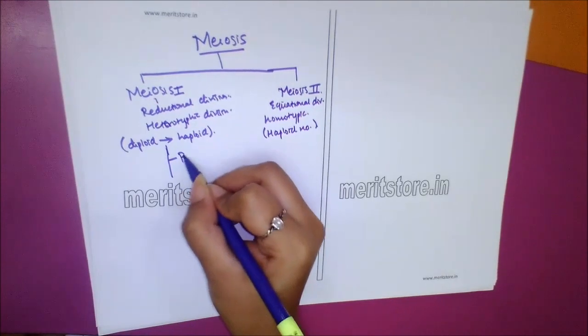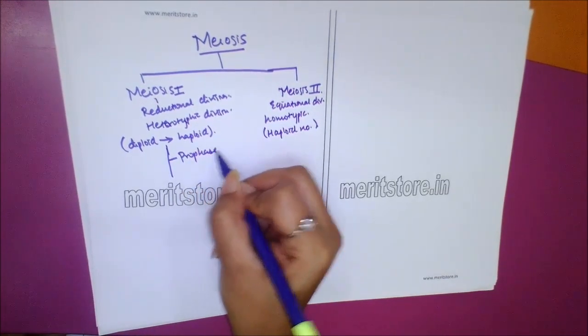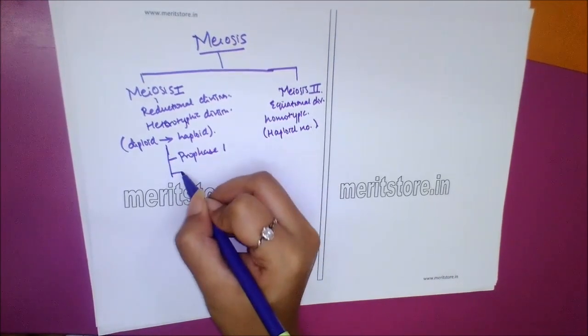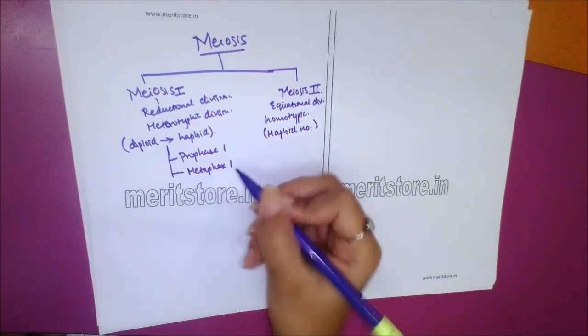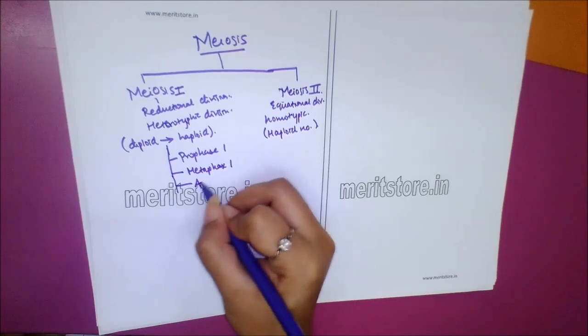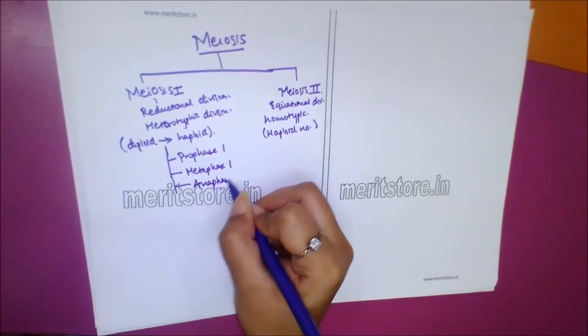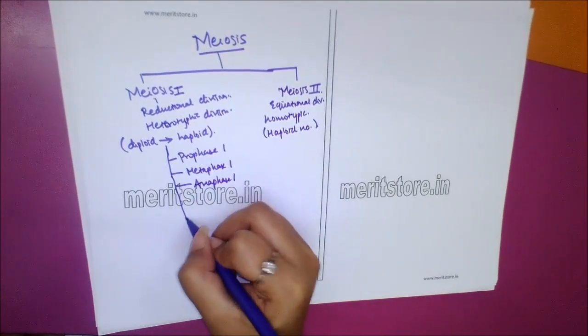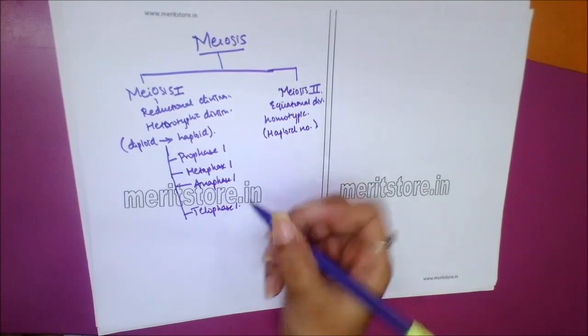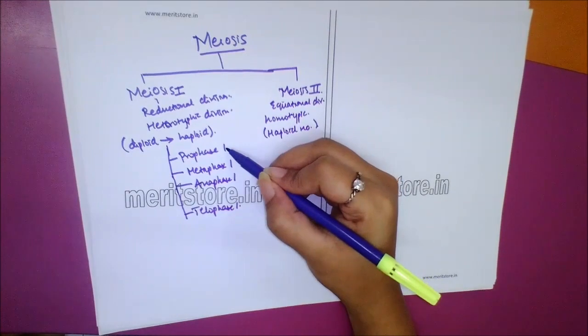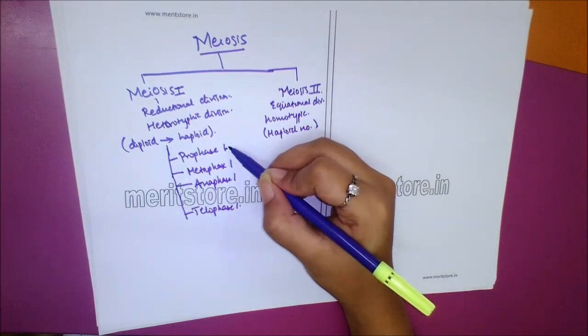Now meiosis 1 is subdivided into 4 phases: prophase 1, metaphase 1, anaphase 1 and telophase 1. Prophase 1 is long and complex.